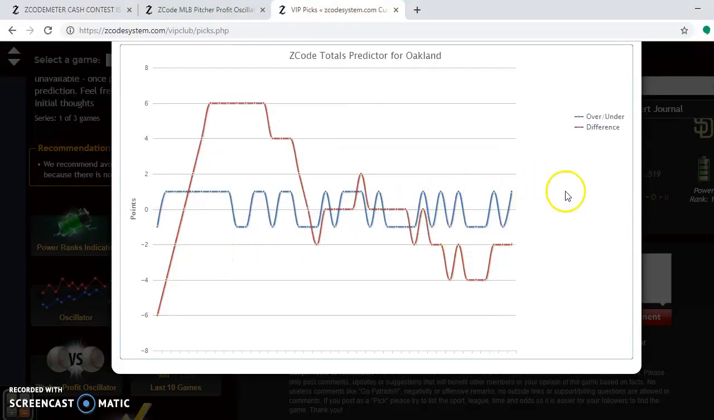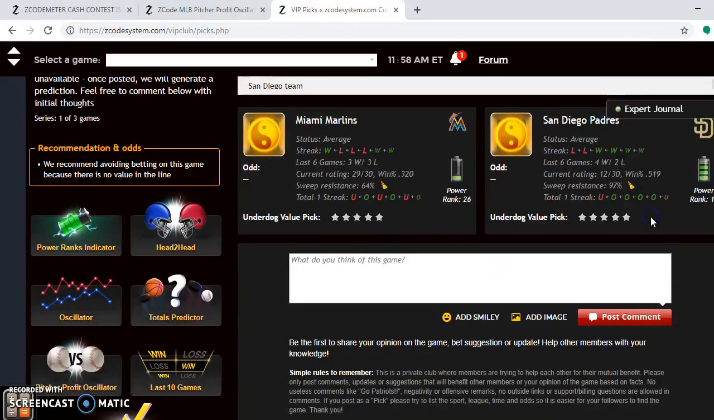If we look at the pitching matchups we have here, Mike Fiers on Friday for the A's is at plus 1445 pitcher profit oscillator. He is an excellent bet for that game. Sunday's game, Jarrett Cole for Houston is at plus 776. He is a good bet in that one for Houston.